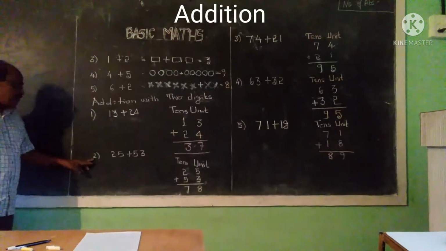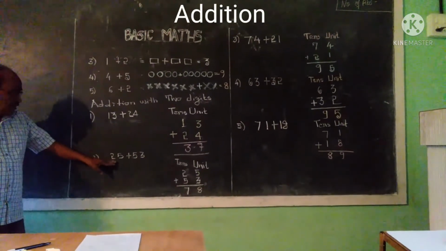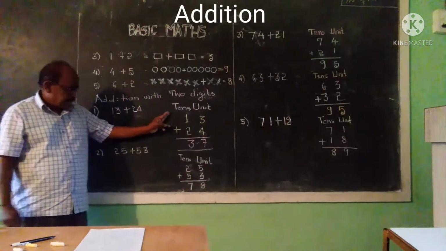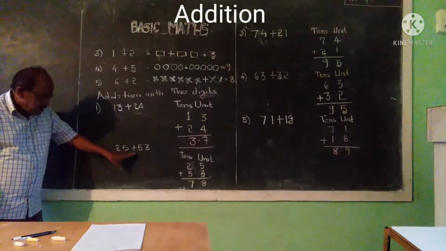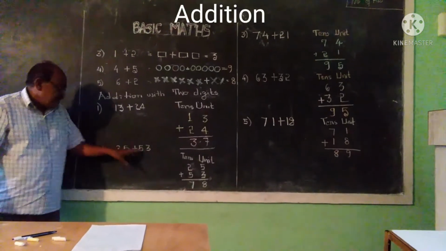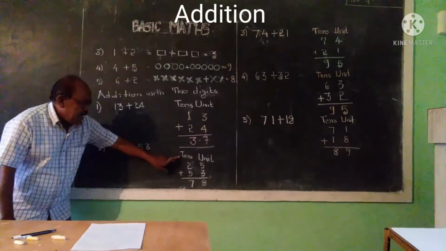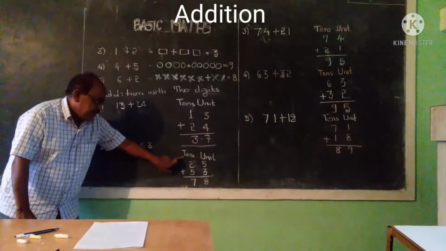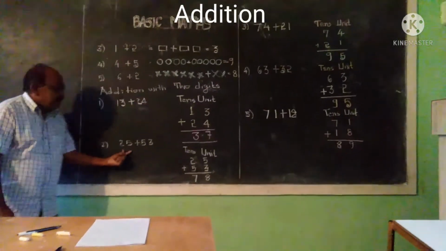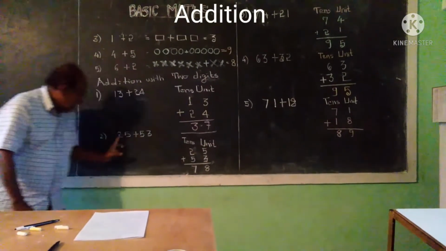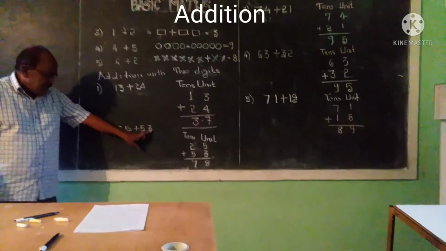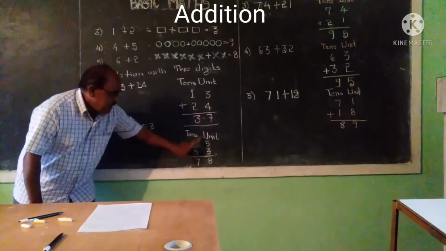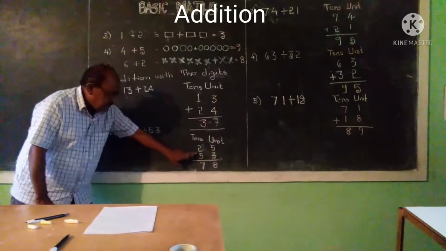And go to the next sum. Here, I hope that you understood this sum. Okay? And next, 25 plus 53. This one, first you can write in units and tens. That you write the 25. 5 is in a unit place and 2 is in a tens place. Plus 53 is there. 3 is in a unit place and 5 is in a tens place.